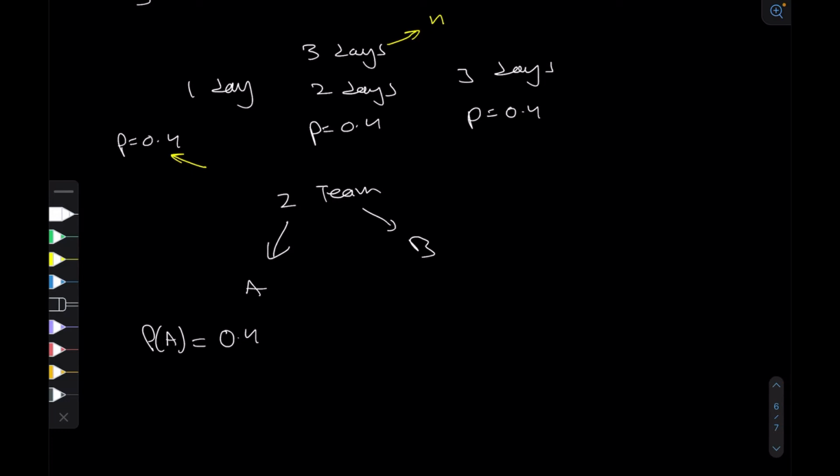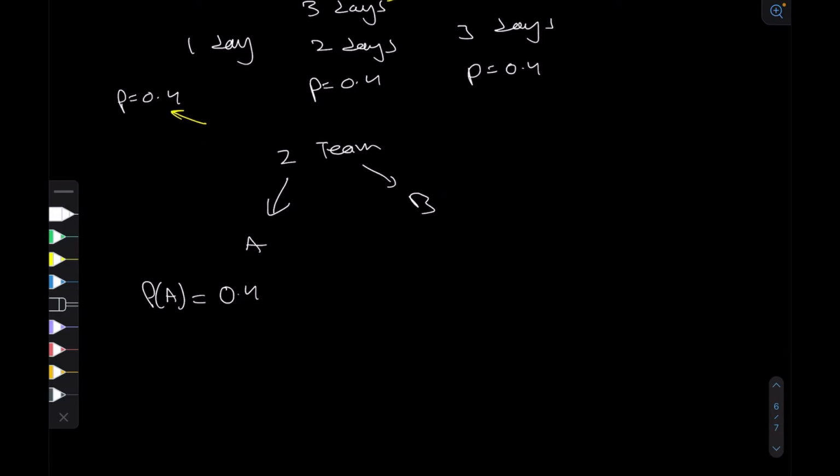If I'm telling you that this is a binomial distribution, you would automatically say that the probability of A not winning is 0.6, i.e. 1 minus 0.4, because either team A wins or it loses, and so 1 is the probability that anything happens, 0.4 is the probability that A wins, so 1 minus 0.4 will give us the probability that A loses or B wins.